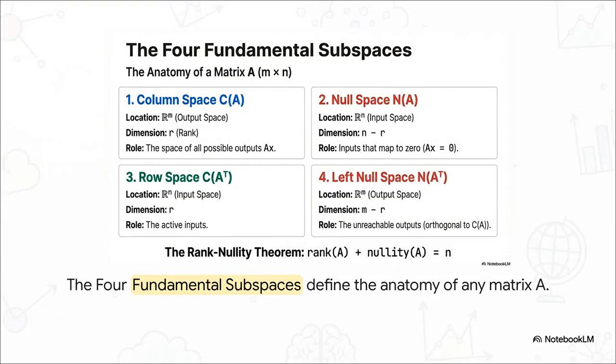So to really get what a matrix is doing, we've got to look at its anatomy. Every single matrix out there, doesn't matter how big or small, is defined by these 4 crucial parts, these 4 fundamental subspaces. You've got the column space and the left null space over in the output world, and then you've got the row space and the null space in the input world. And these 4 things together, they tell you absolutely everything about what that matrix is going to do.